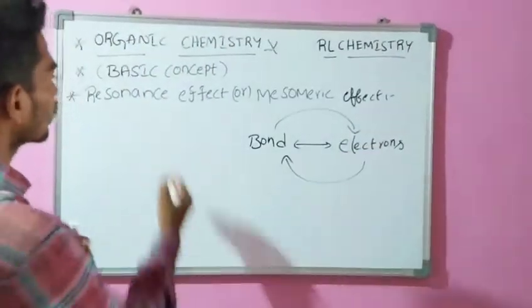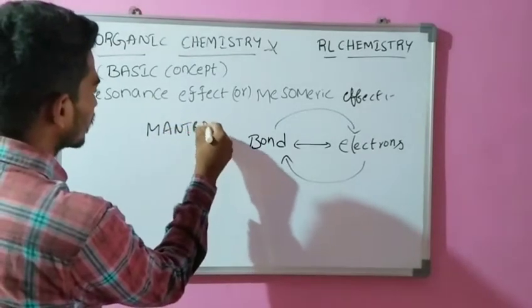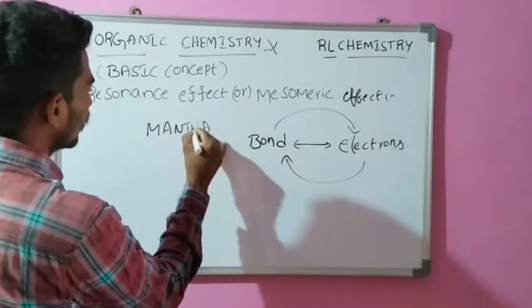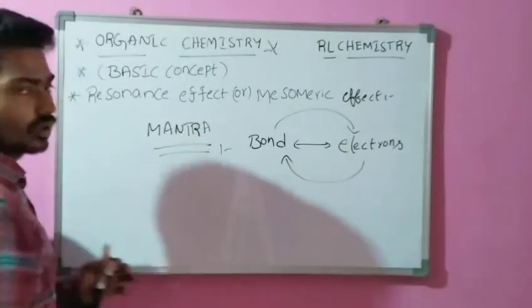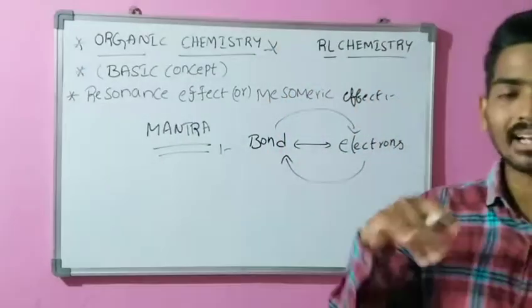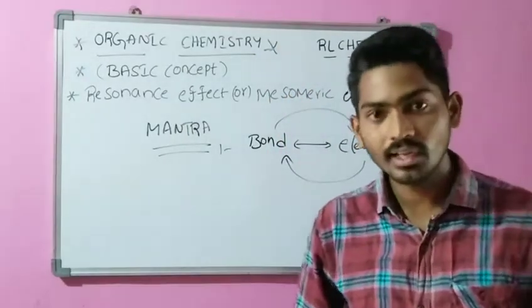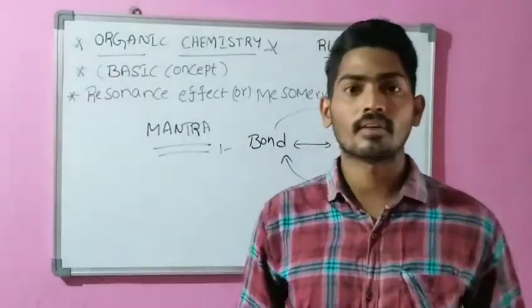This is the small trick, and I name this trick the mantra. Please note down this formula: bond is converted into electrons, or electrons are converted into bond. This is the small trick which helps in the resonance effect or mesomeric effect.